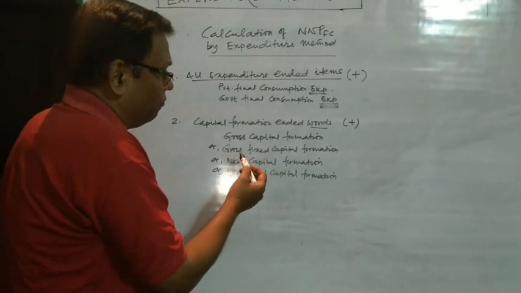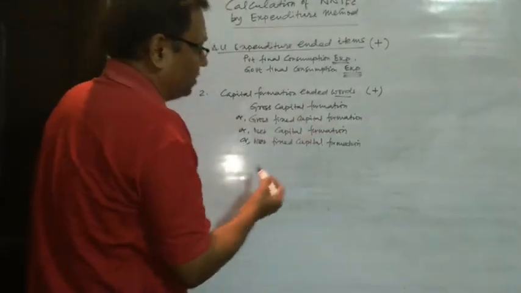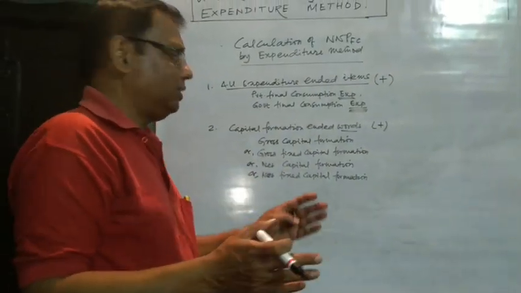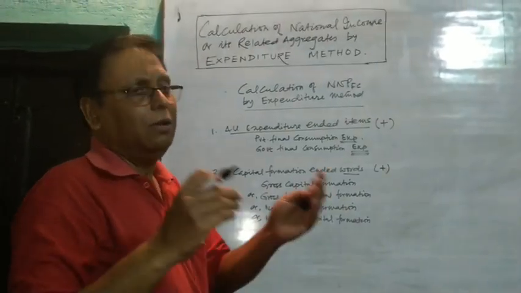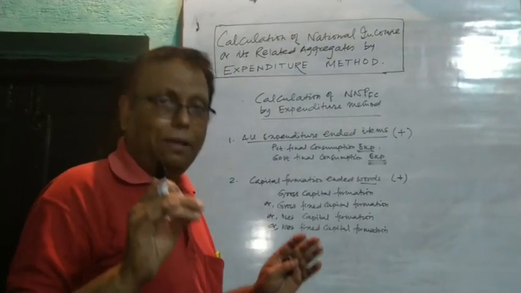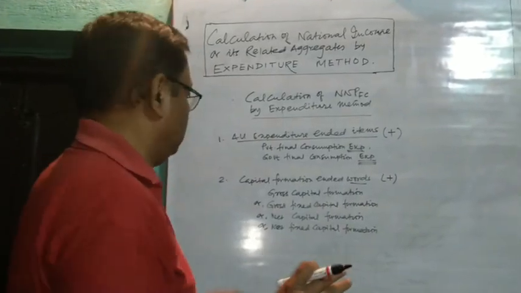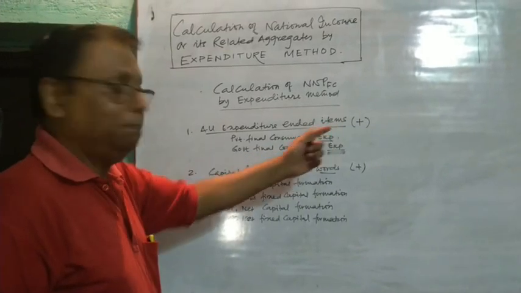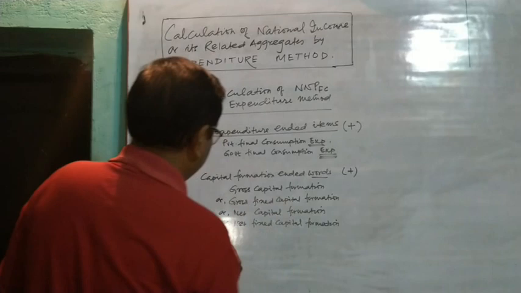Gross domestic capital formation, gross domestic fixed capital formation, net domestic capital formation, net domestic fixed capital formation. The presence or absence of the domestic word hardly makes any difference. You have not to bother with it. So all expenditure ended items plus capital formation ended items.